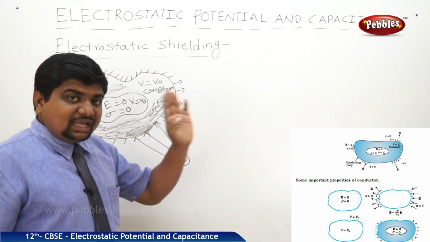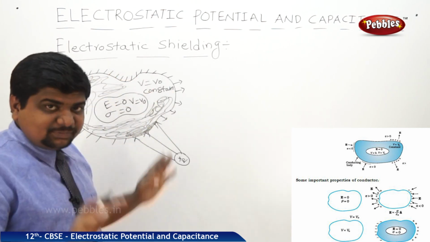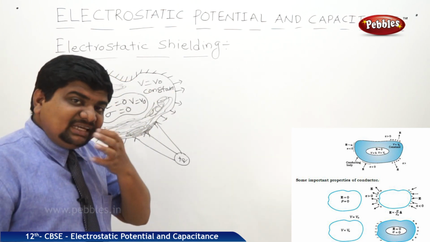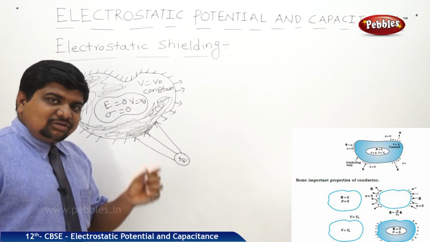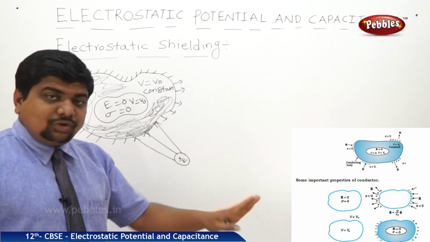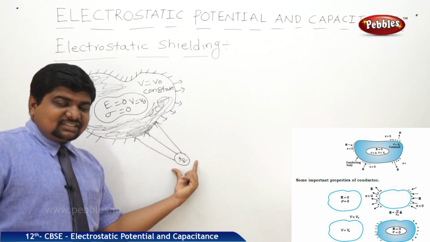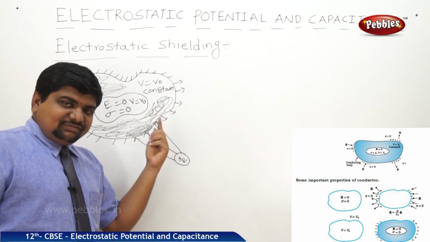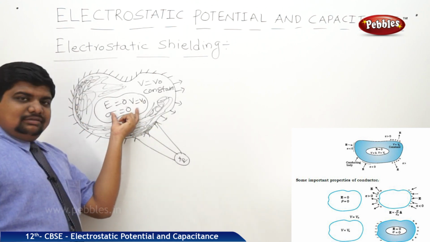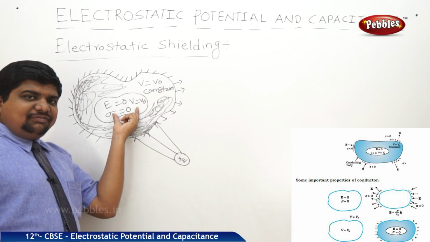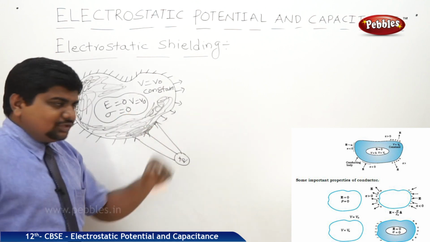This part is called cavity. Remaining is the free space inside the conductor. So what is the meaning of that? Inside the cavity, the electrostatic field is always 0 under the influence of external charge. Means if there is external charge or internal charge, in any case, the electrostatic field inside the cavity is 0.